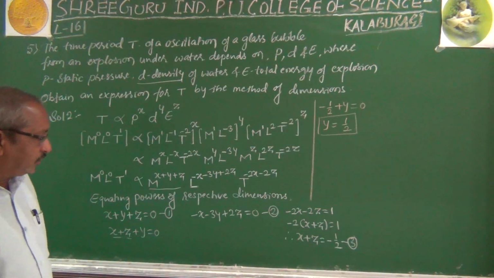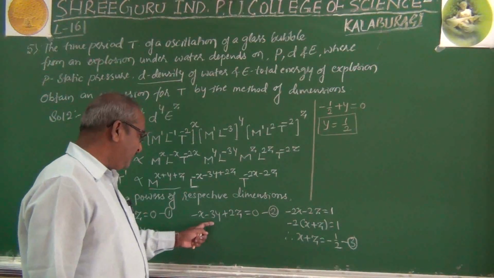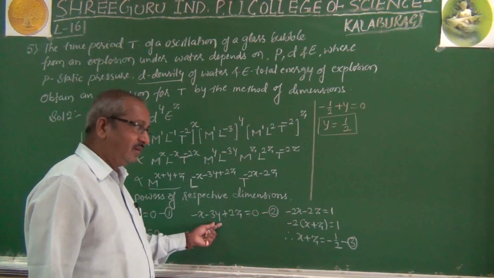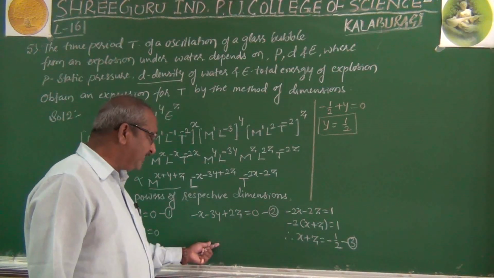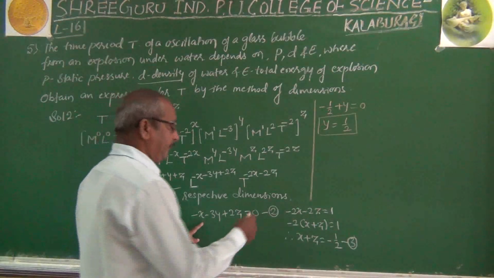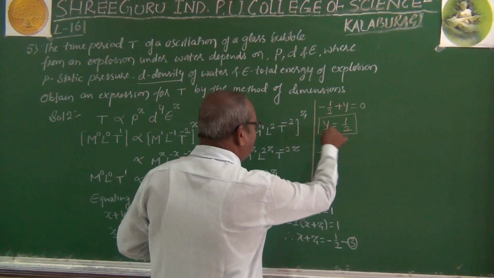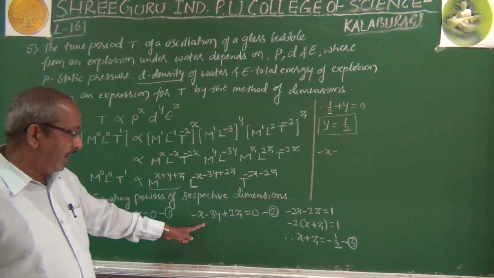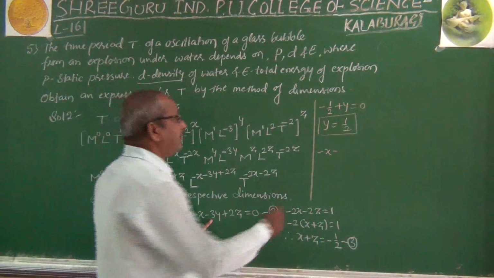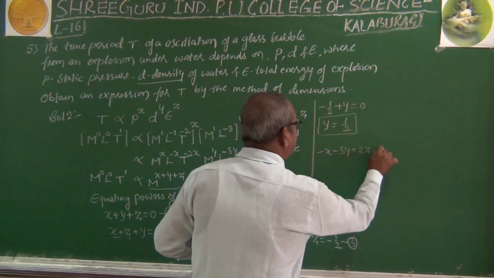Later, here is the one equation we have, minus x minus 3y plus 2z equal to 0. If we substitute the value of y here, then we will get the remaining equation in terms of x and z. So put the value of y in equation 2. Here minus x minus 3y plus 2z equal to 0.